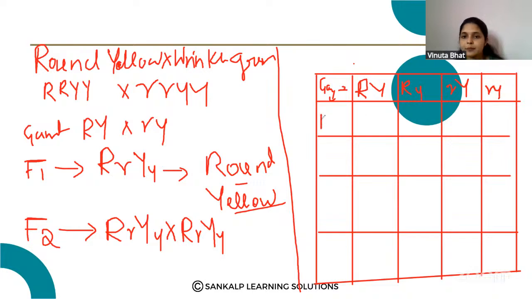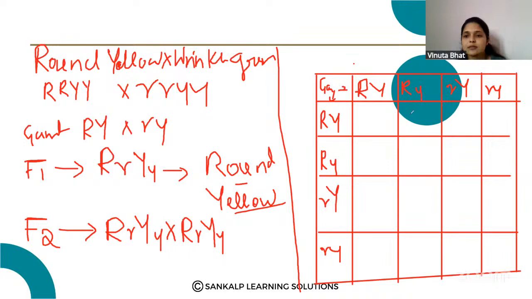Here also capital R, capital Y, capital R, small y, small r, capital Y, small r, small y. Okay. So these are the gametes.